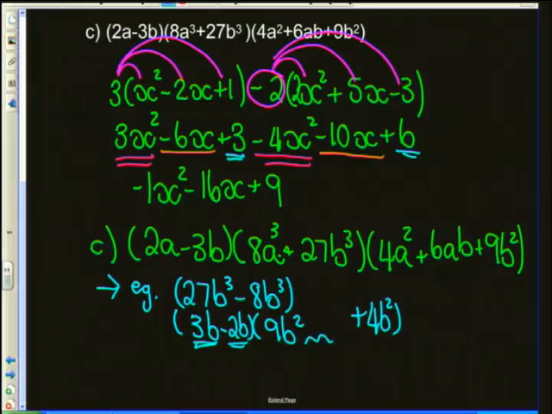Then to get this middle term over here, we need to find the product of the first two terms in the bracket here, which means I'm going to say 3b times negative 2b, okay? And that's going to become 6, and I'm going to write it as just b, not b squared, because I want the second bracket to go in descending powers. So I shouldn't have used b there. Sorry, that was a silly mistake.